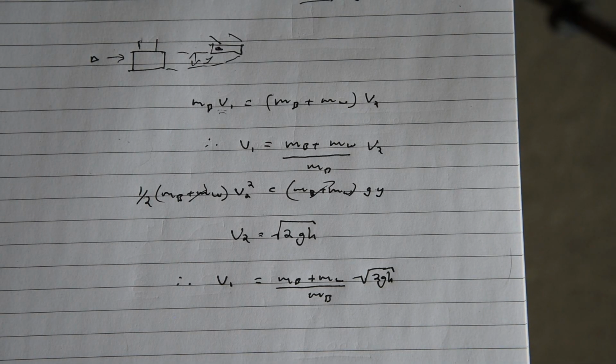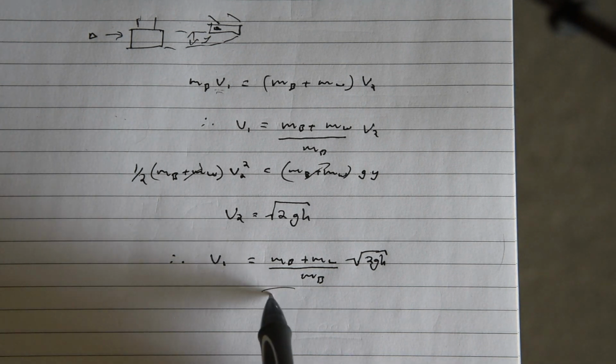And that's it. You can try and plug in numbers, but that's what we're looking for here.